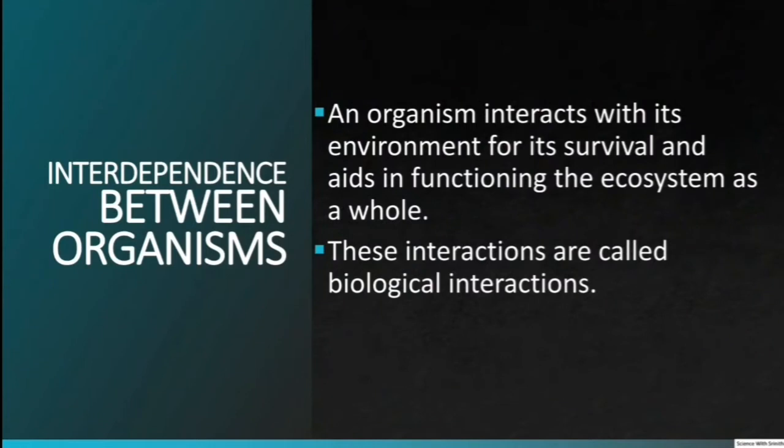Interdependence between organisms. An organism's interactions with its environment are needed for its survival, and it also aids in the functioning of an ecosystem as a whole. The effects that the organisms in a community have on one another are called biological interactions. This can involve individuals of the same species or of different species. Sometimes interactions are direct, and sometimes individuals may affect each other indirectly through shared resources or common enemies.